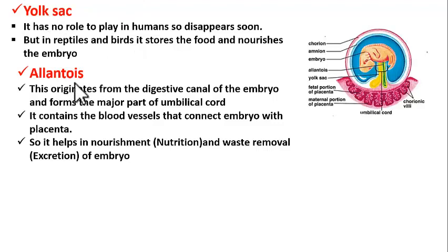Now the last membrane is allantois. So this green structure is allantois, right? This membrane forms the major part of umbilical cord. Students, do you know what is umbilical cord? It is the pipe-like structure that connects embryo with the mother. Have you ever seen the delivery of a baby, students? You might have seen. The newborn baby has a pipe-like structure at her navel region.